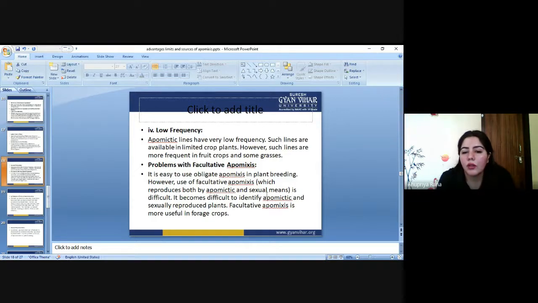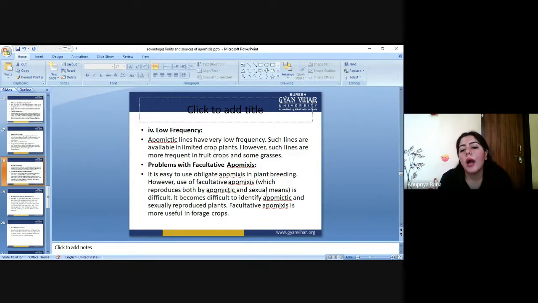Like you can see here, it has become difficult to identify apomictic and sexually produced plants. Facultative apomixis is more useful in forage crops. Sometimes when you are producing lines, in the same plant one line is produced by sexual reproduction, but the second line is produced by apomixis. Both processes are producing their product in the same plant.